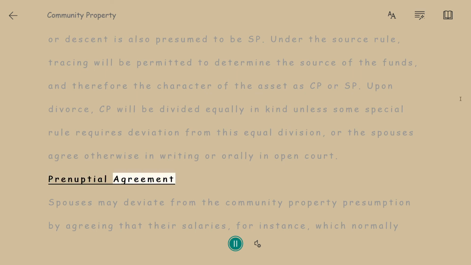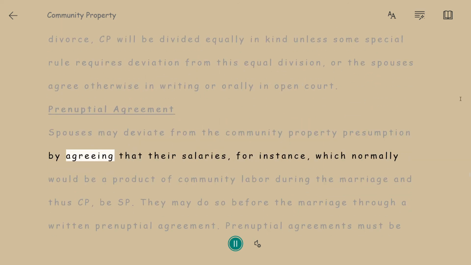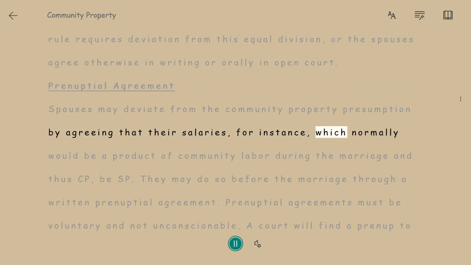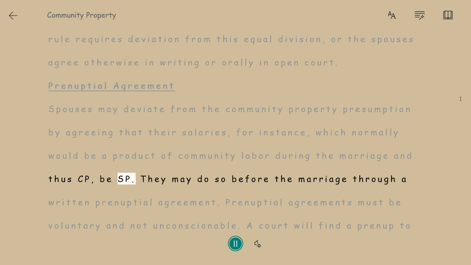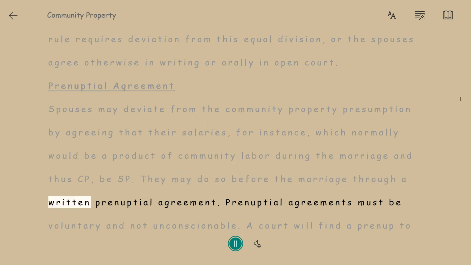Prenuptial Agreement. Spouses may deviate from the community property presumption by agreeing that their salaries, for instance, which normally would be a product of community labor during the marriage and thus CP, be SP. They may do so before the marriage through a written prenuptial agreement.